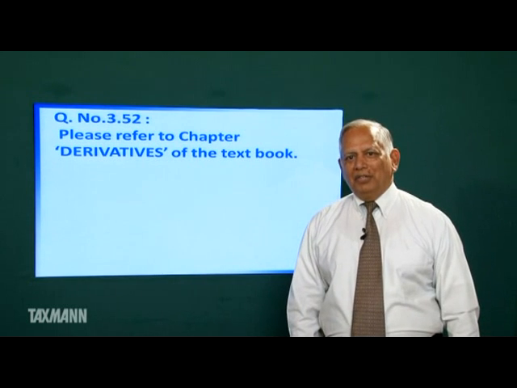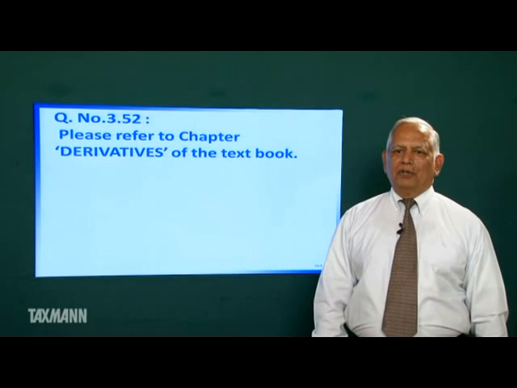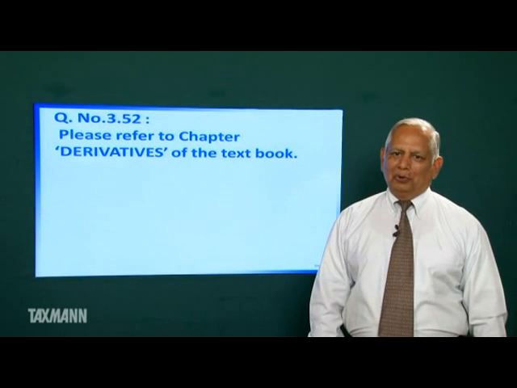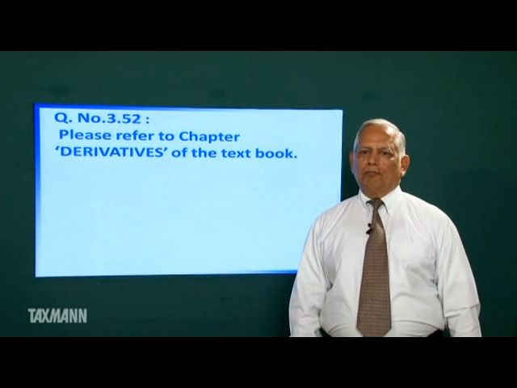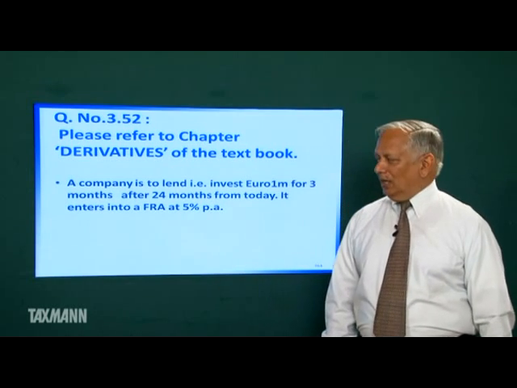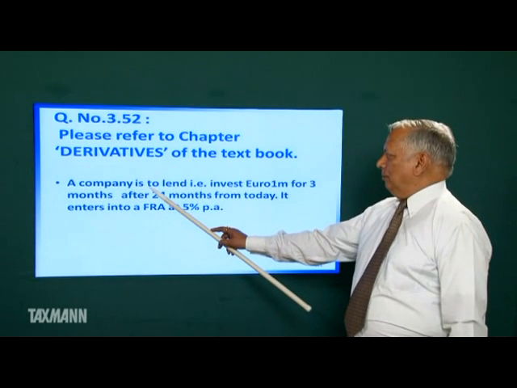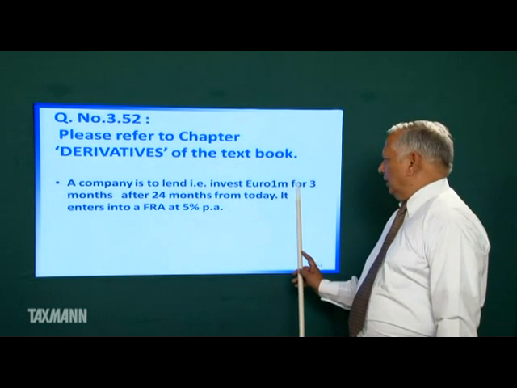Question number 3.52. Please refer to the chapter Derivatives of the book. Please go through the question thoroughly. What are the highlights of the question? The highlights of the question are that a company is to lend, that is invest, euro 1 million for 3